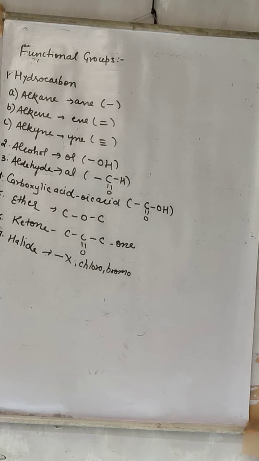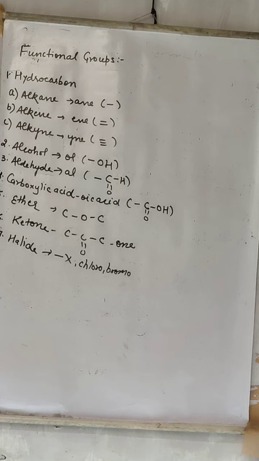So how you will name that particular compound we are going to study, that is called IUPAC naming or nomenclature. That is called IUPAC naming or nomenclature, that is, how you will name the particular organic compound. So few rules are there for naming that particular compound.